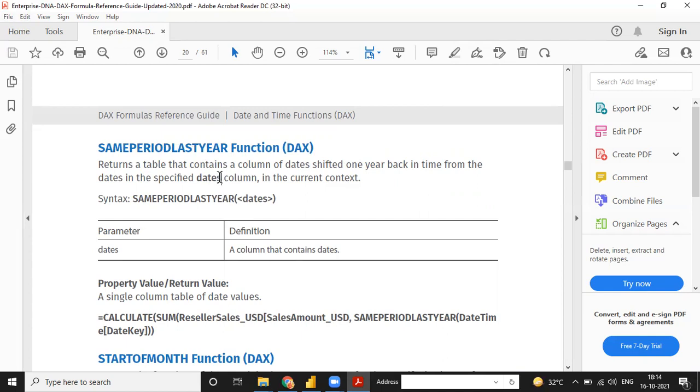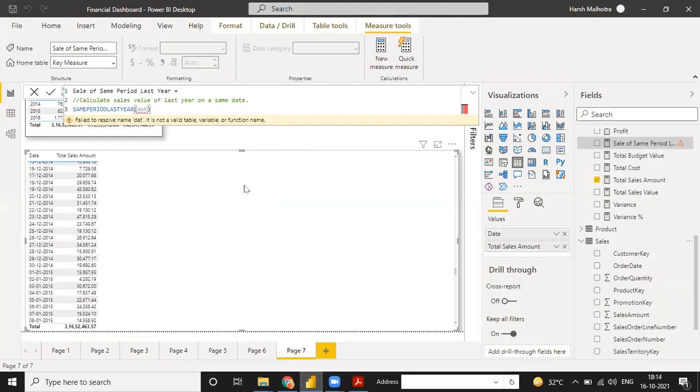If the S is given with the dates, it means you have to select under the date table with the date column. And if the S is not written with the date, then you have to just select the whole date table. Understand? Okay. So right now it's given with the dates. So we have to select a complete date column. So I'm just going to my Power BI screen.